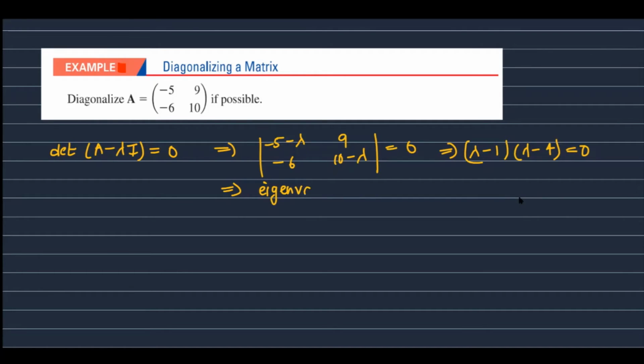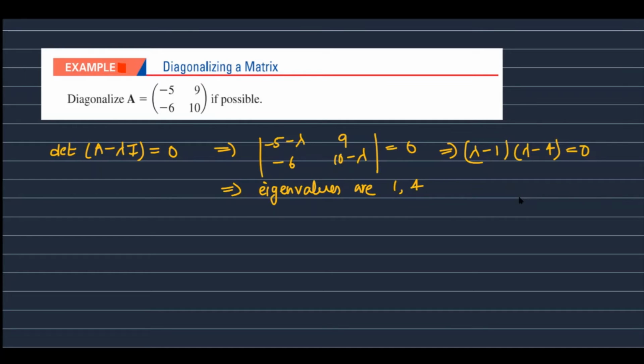So the eigenvalues are 1 and 4. We can see that the eigenvalues are distinct. From the previous theorems, we know that the eigenvectors corresponding to distinct eigenvalues will be linearly independent, and hence this matrix is diagonalizable. So A is diagonalizable.